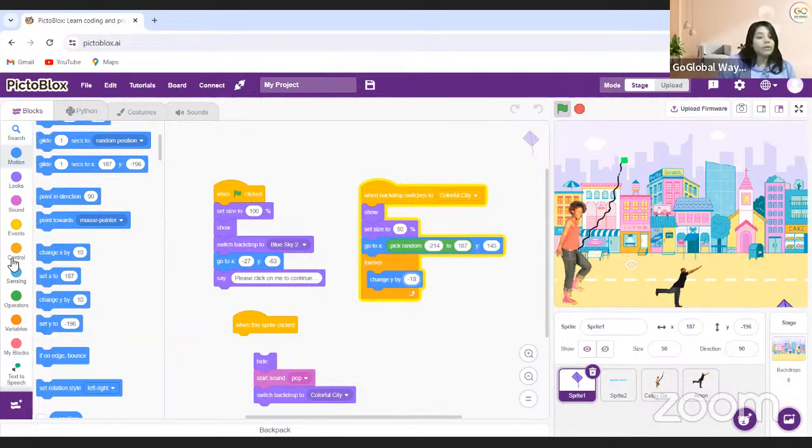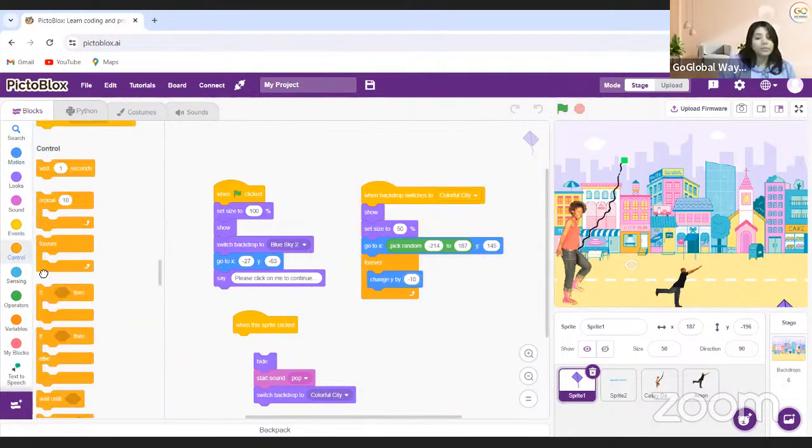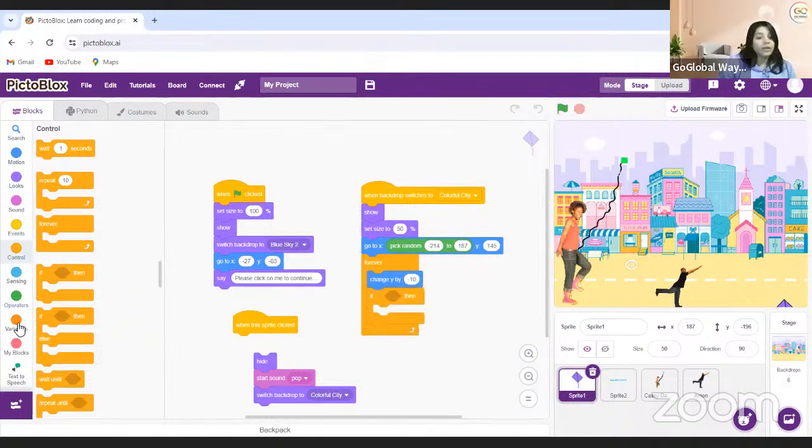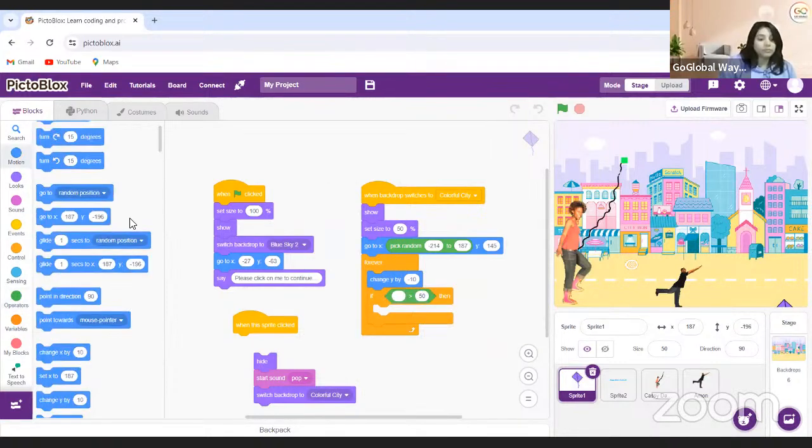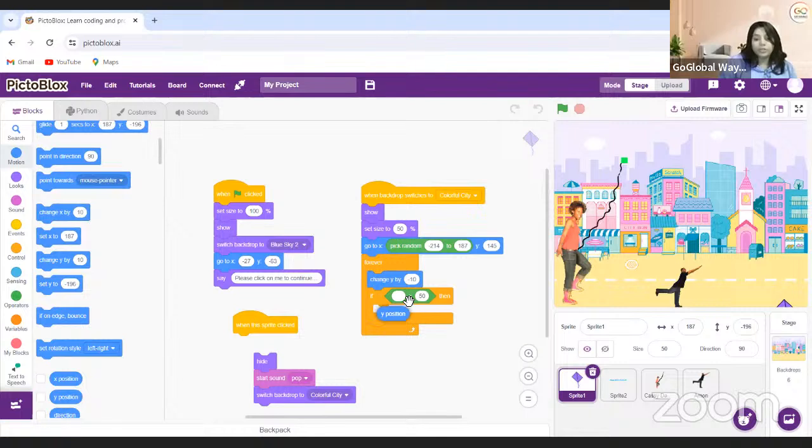Okay. So then conditional statement I will take again. If something is greater than. So I'll take this. If y position is greater than the number, so the number is -96. So I'm taking -140.